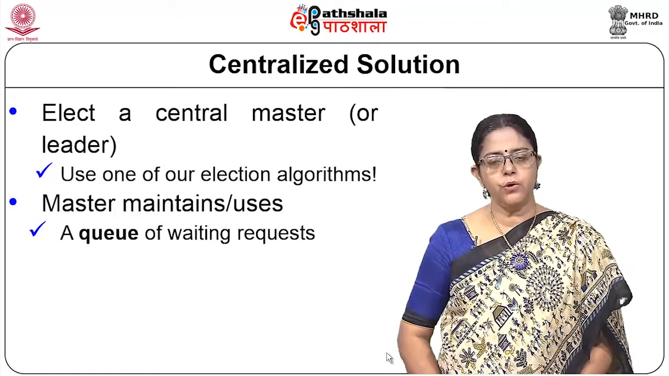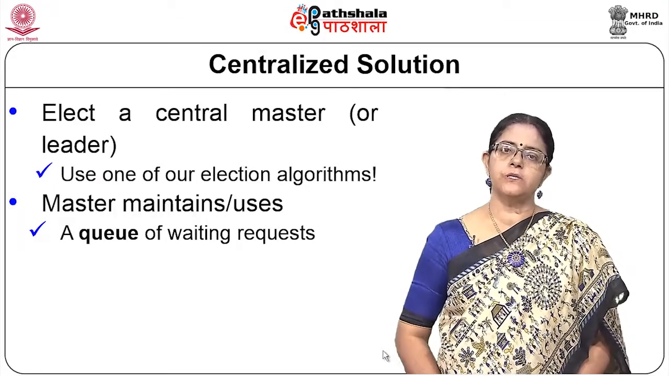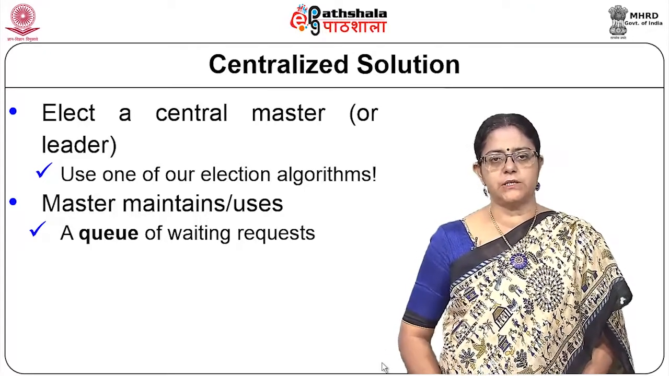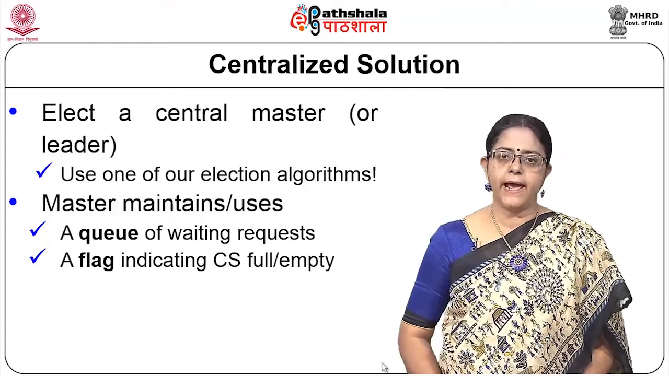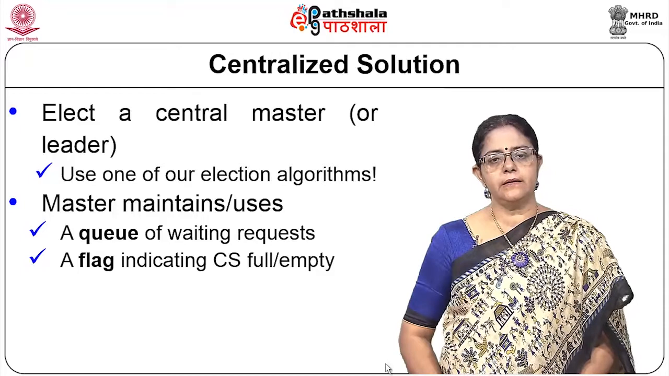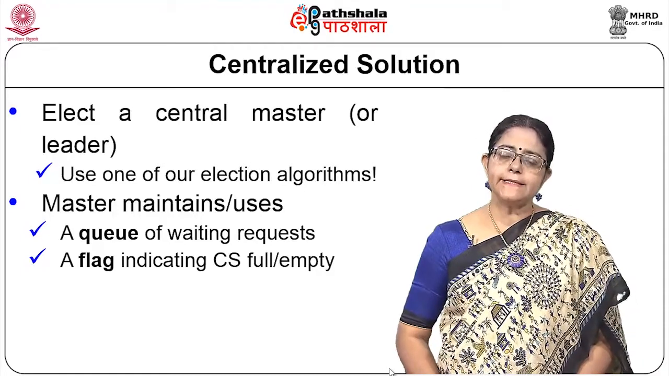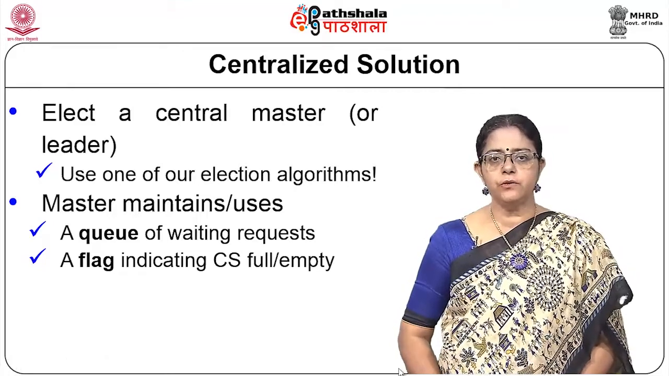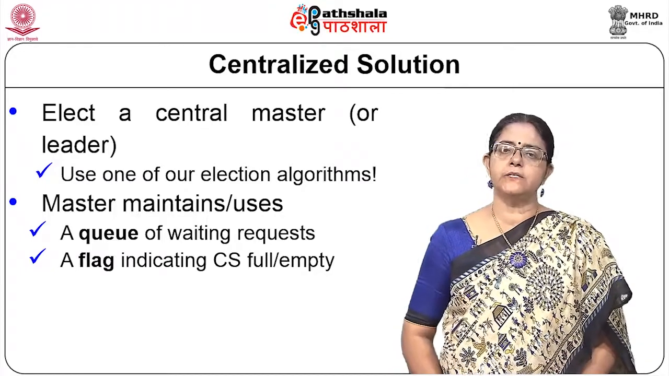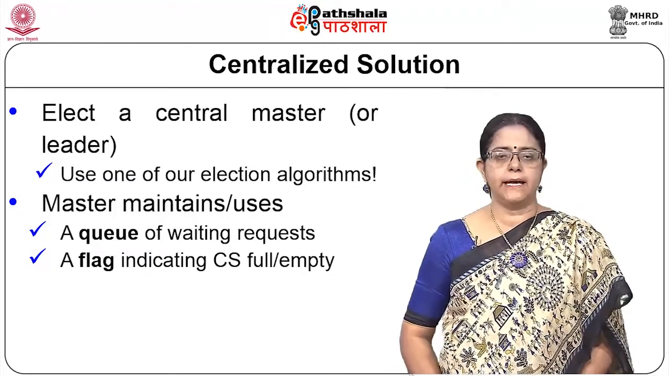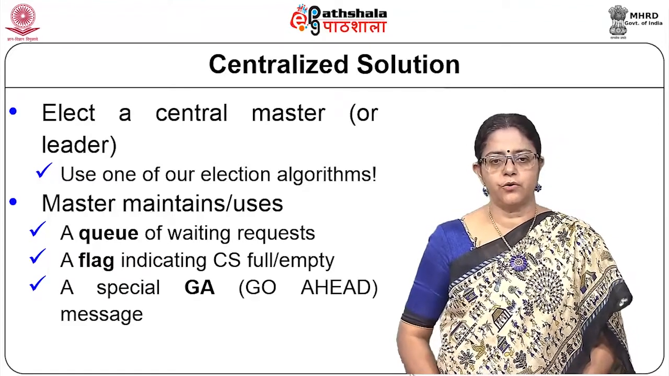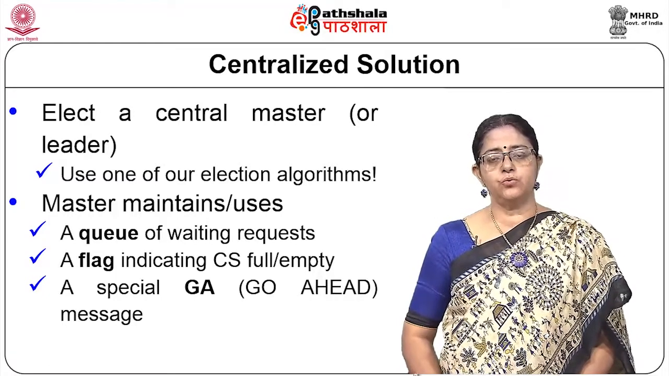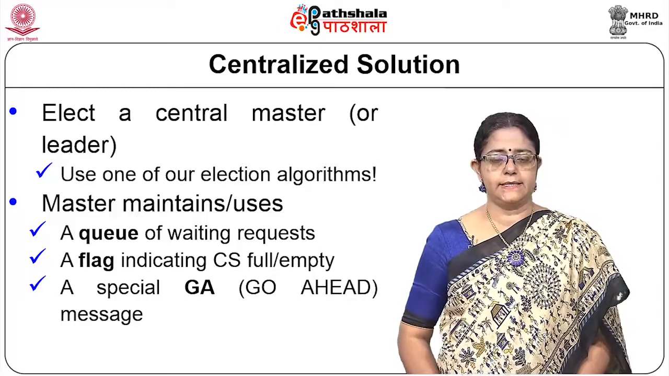One of it is a queue in which, in case the master is not able to fulfill a request, the master will store the request in this queue and will use this queue later on, and it will also use a flag to indicate whether the CS is full or empty. Now, this indication is only for the master's machine and is not visible to the outside world. So, the master physically has to send a message to indicate whether a process is allowed to enter or not. And also we use a special message called a go ahead message to tell the process, yes, you can enter the CS.